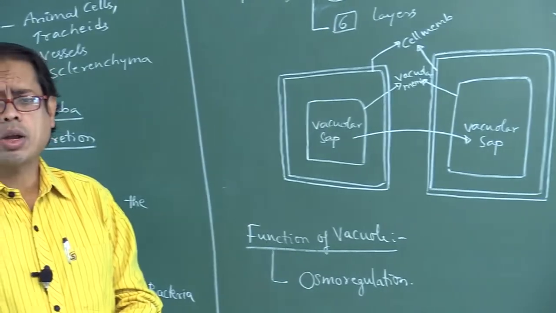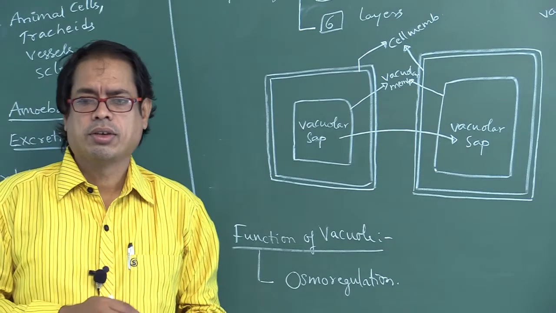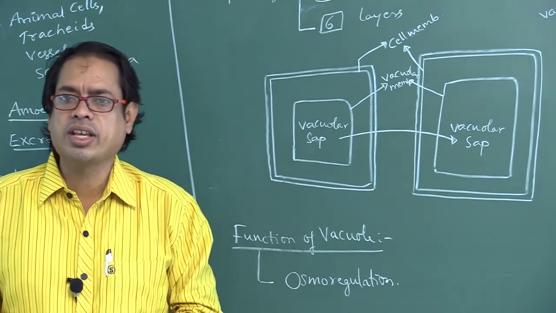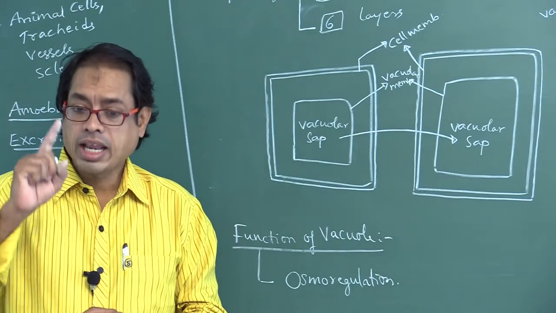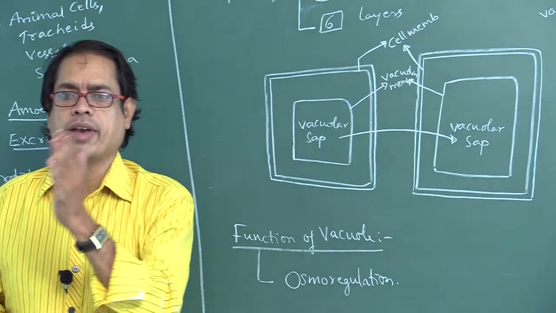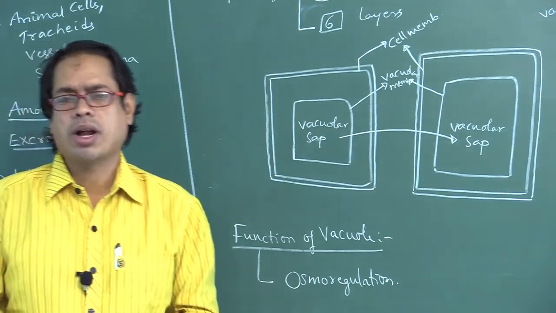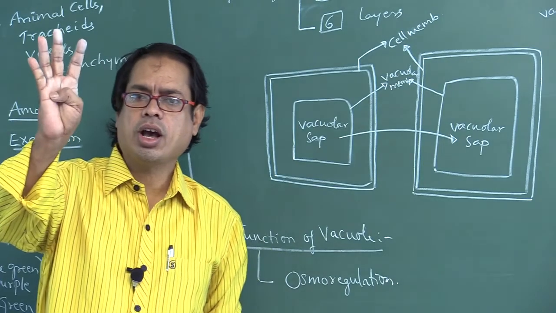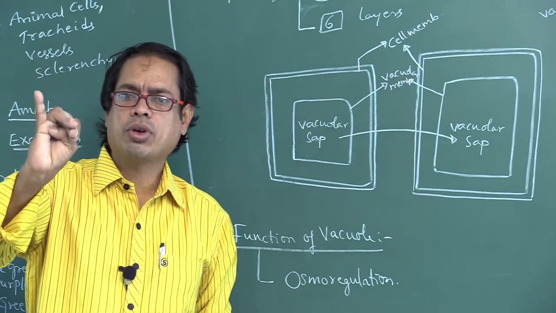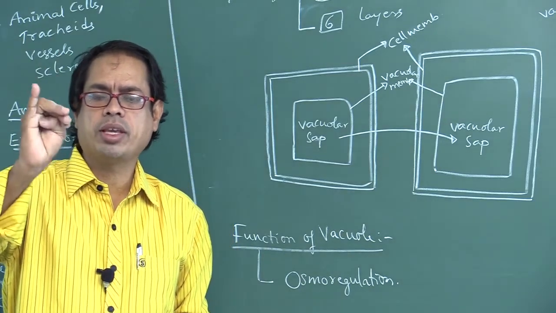Which cell organelle occupies 90% of the volume of the cell? That is the vacuole. Which cell organelle is useful for autolysis of cell contents? Lysosomes. Are both lysosomes and vacuoles part of the endomembrane system? Yes. What are the parts of the endomembrane system? ER, GC, lysosomes, vacuoles. These 4 cell organelles are part of the endomembrane system, EMS.